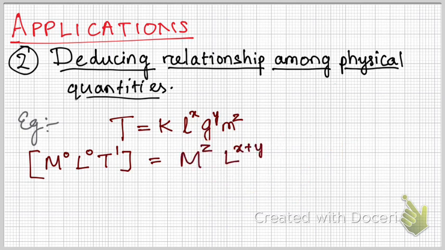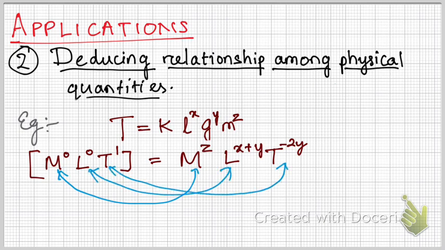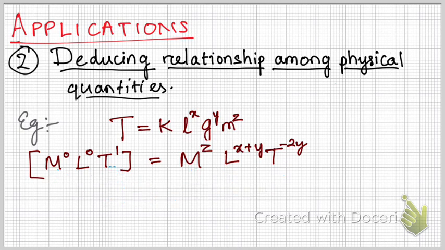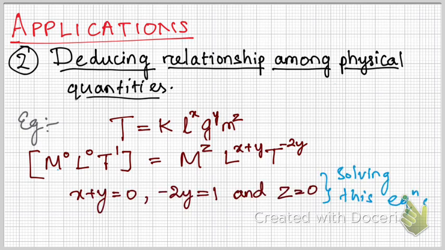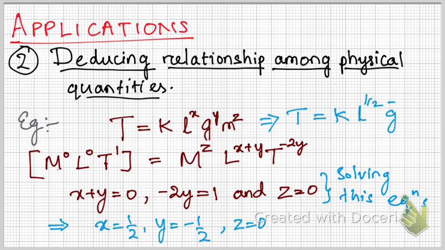Therefore, z equals 0, x plus y should be 0, and minus 2y should be 1. If we get equations like this, then by solving them, we can directly get the values of x, y, and z. So ultimately, we found the relation of T between L and g.